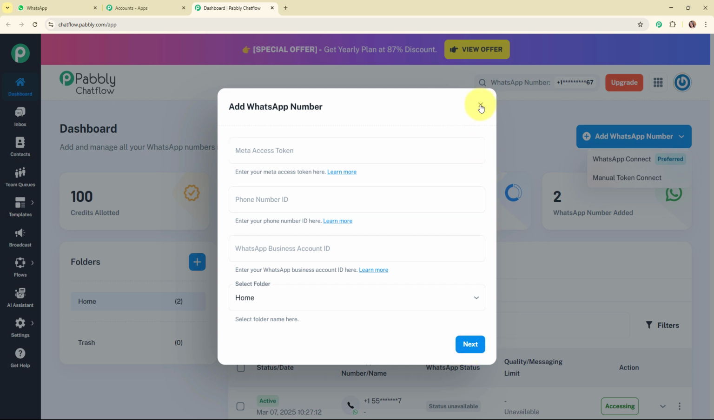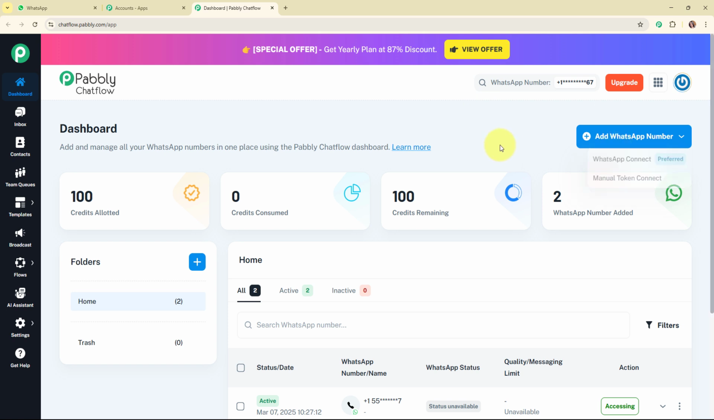Alright, so this was all about the WhatsApp number, and now let me tell you that Pabbly Chat Flow offers some amazing features that are available in the left side corner. If you wish to learn any of the features in detail, then you can check out the videos dedicated to each feature available on our YouTube channel as well. Alright, so let me give an overview of each feature over here.